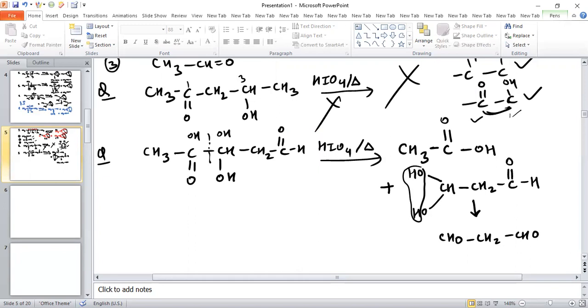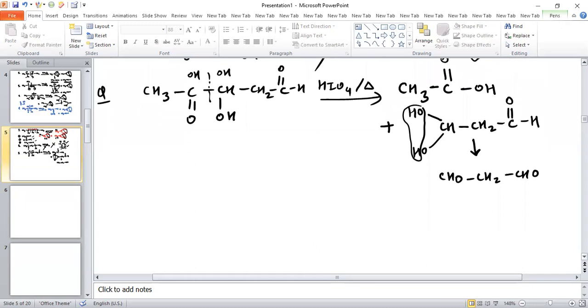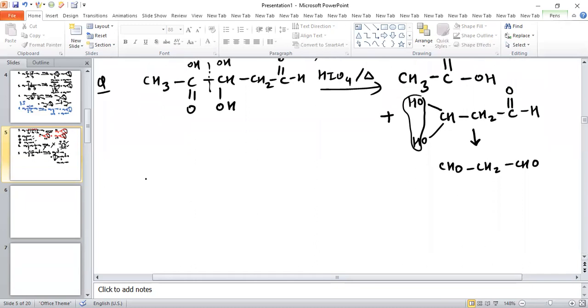Now see another reaction based on this. So the next question is basically, we have a compound like this one. On this carbon there is double bonded oxygen and on this carbon there is an OH group, and we add HIO4 in presence of heat.